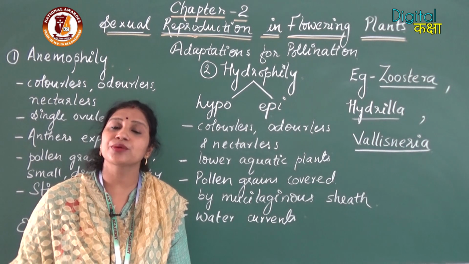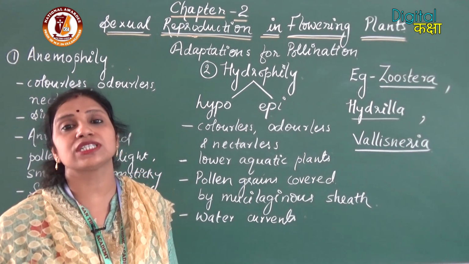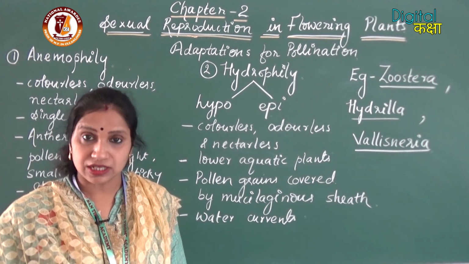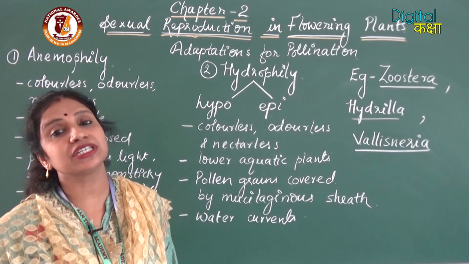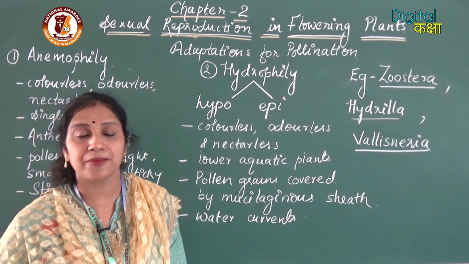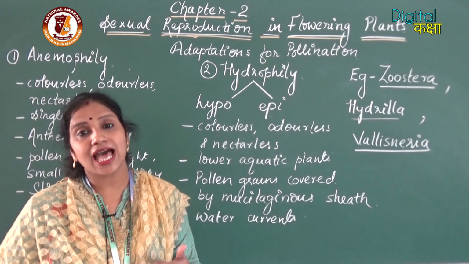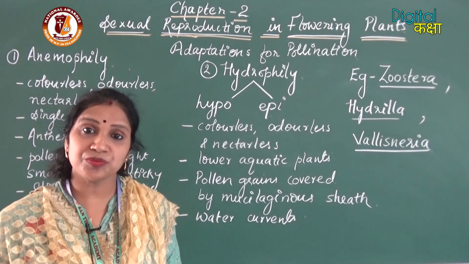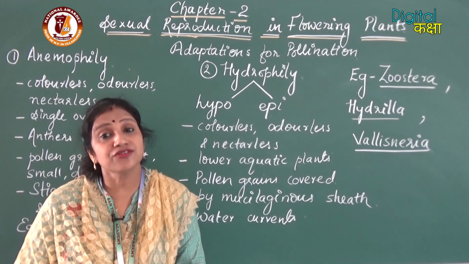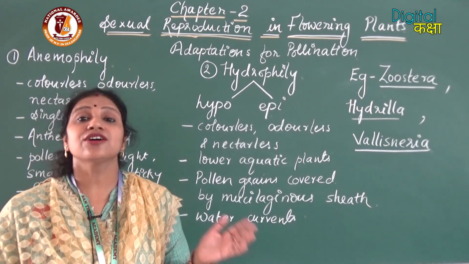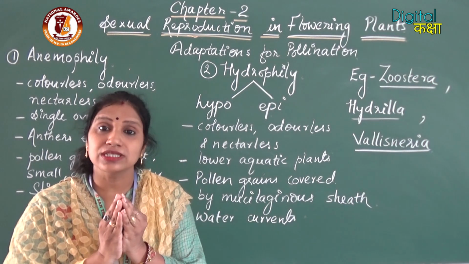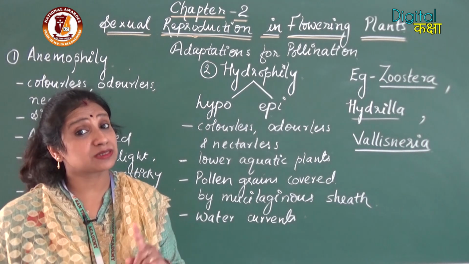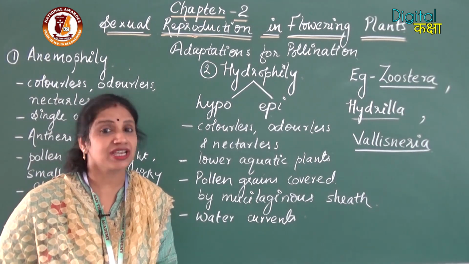So as the pollen grains move along with the water currents, they reach the surface of the water and finally reach their destination, that is the stigma. And the main thing is that after pollination has occurred, the fertilization process will take place, and after fertilization has occurred, the female flowers close and again move down into the water. So that is a special case in Vallisneria.